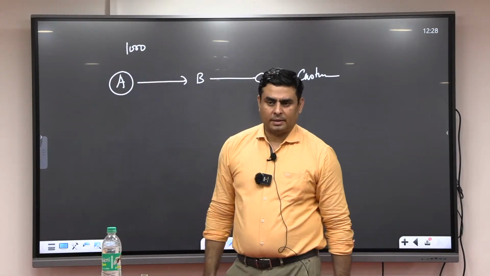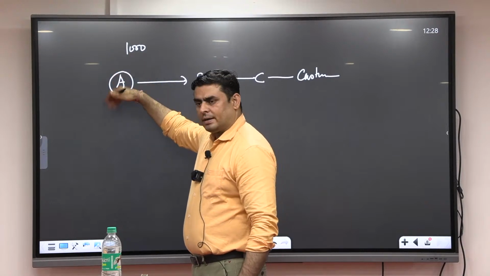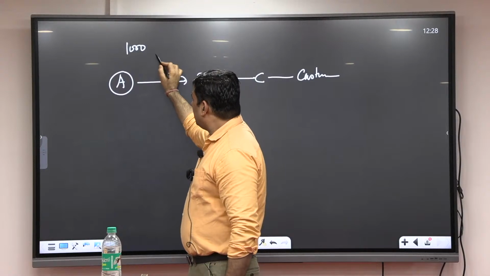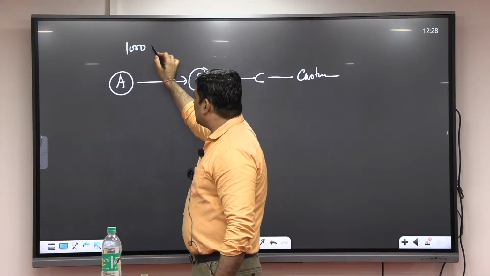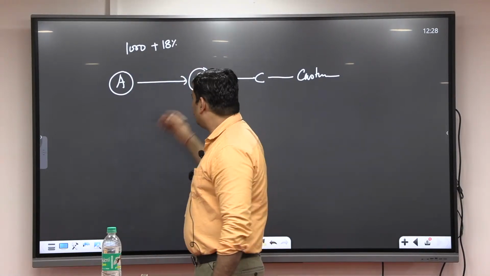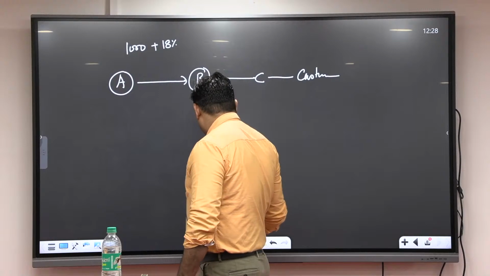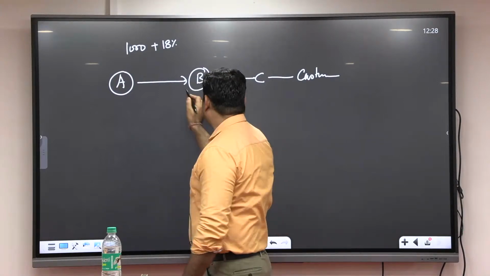No GST is implemented because he just created this thing on his own. So 1,000 rupees. But when he wants to sell to B, the GST rate is, suppose, 18%. So how much is B going to pay?